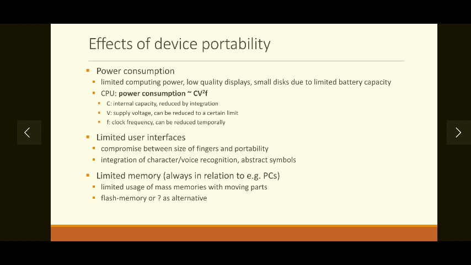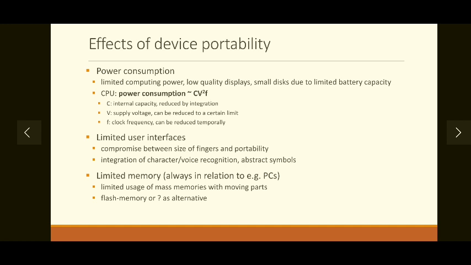Now, amount of power consumed is directly related to certain aspects of the communicating device. Those aspects primarily are memory and processor. For example, amount of power consumed by the processor is related with the amount of memory present in the device, amount of voltage supplied to the device, and the frequency at which processor is running.